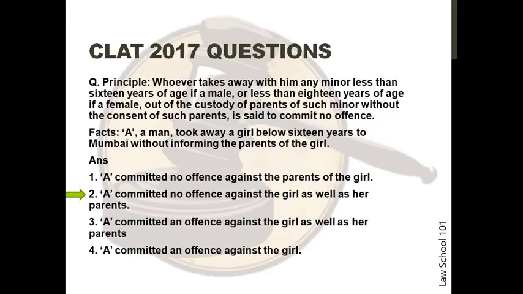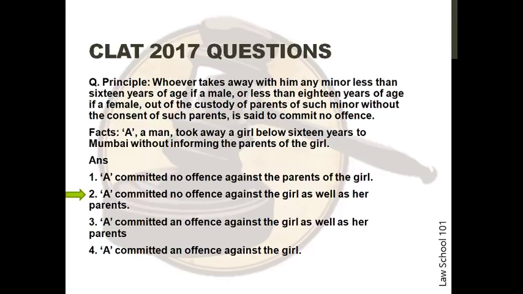The correct answer is option 2. The trick in the question is to read the principle as it is. Although we recognize that the principle gives us the definition of kidnapping, the principle defines the offense as no offense. Therefore, kidnapping is equal to no offense. Hence, we will have to take it as no offense. A has committed kidnapping by looking at the fact situation. By replacing it with no offense, we can derive the answer as option 2.